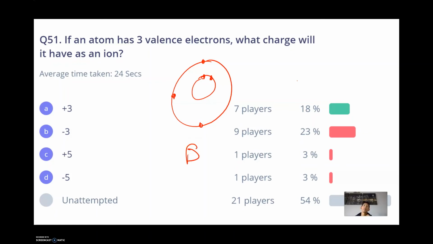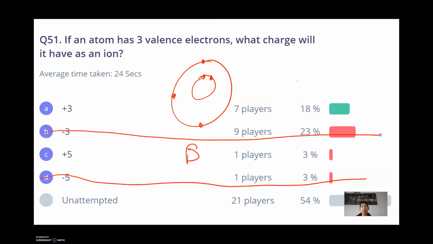Now, this boron doesn't want to gain 5 electrons to form a -5 to have 8 on its full outer shell. That would be this one right here, and I'm glad most people didn't select that. It's not -3 because if it gained 3 electrons, it would just have 6 on its outer shell. And that's not the magic number 8. That wouldn't be a full outer shell.